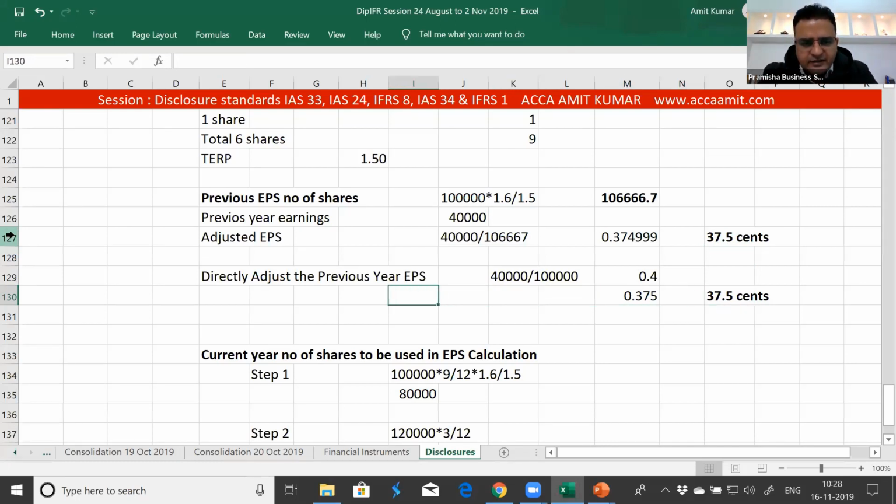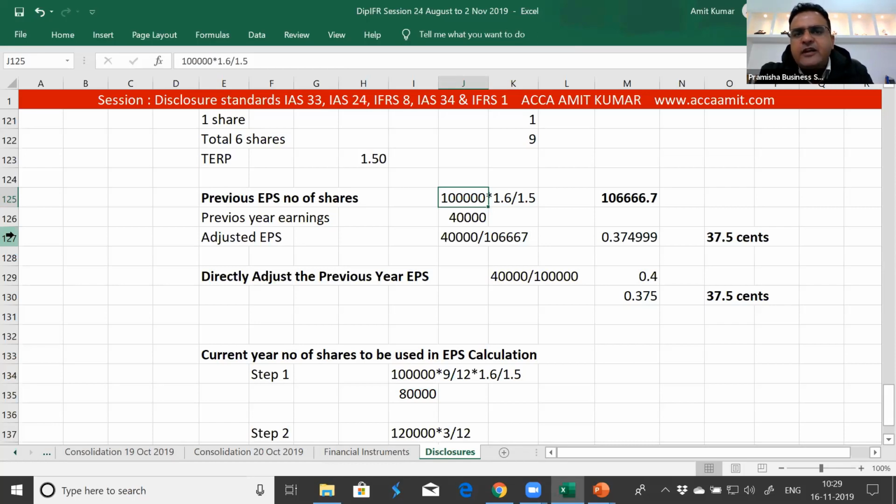If I'm adjusting the EPS directly, the fraction is inversed. In this case, I'm multiplying with the theoretical ex-rights price and dividing with the 1.6. But if I'm adjusting the number of shares, I'm multiplying with the fair value and dividing with the average price. The logic is, if I had to purchase 100,000 shares, I had to buy them at a price of 1.6.